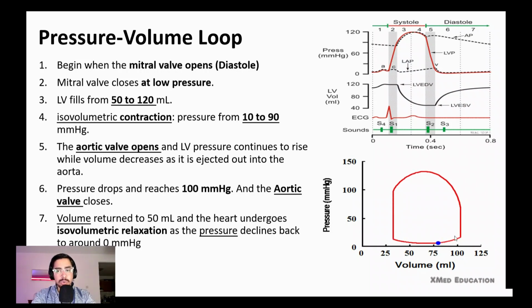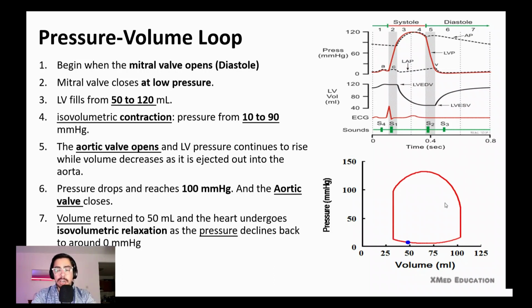This is 120 milliliters, and here the valve is closed, and at this time the aortic valve will be open at 80. What do we call this part? We call it isovolumic contraction. Why? Because the volume is constant but the pressure is rising.